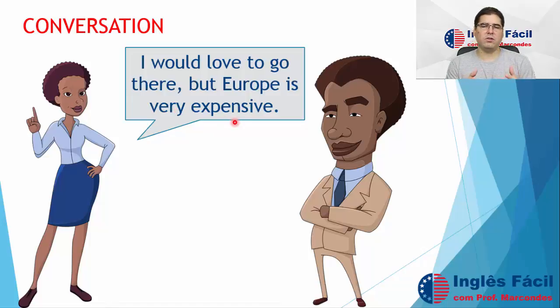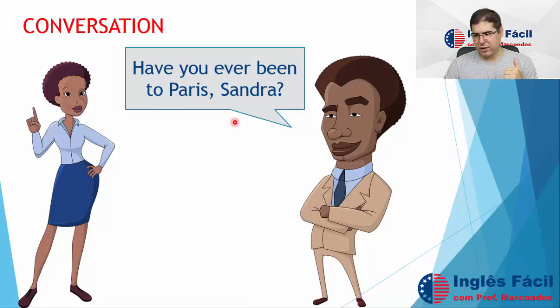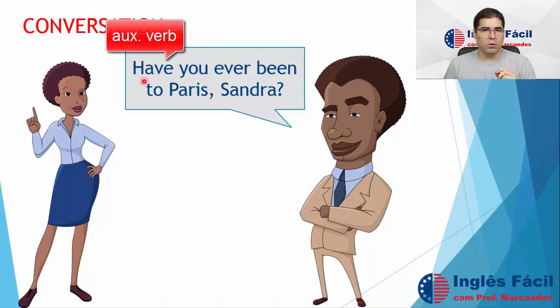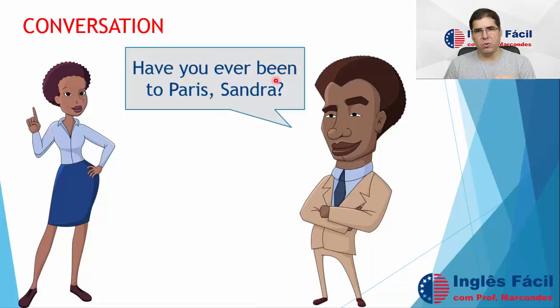Now, let's go back in this dialogue. Let's try to understand exactly what was said. So, James starts speaking. Have you ever been to Paris, Sandra? So this is the present perfect structure, right? Have you been? Here we have the auxiliary verb have. Look here, it is before the subject because this is a question. And now we have the main verb, the verb to be conjugated in the past participle. Okay, so have you been?